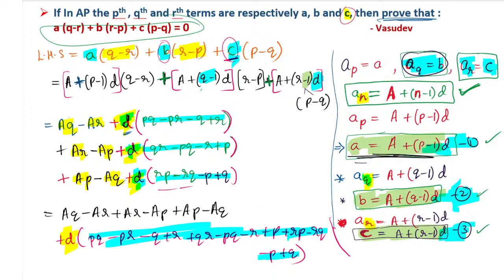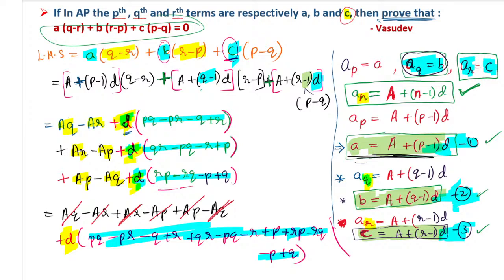Now comes the calculation part, which is nothing but how to do the cancellation. AQ is here as positive, and here we have negative AQ, so this AQ gets cancelled. Similarly, we have negative AR, and here you have positive AR, that can be cancelled. Here you have negative AP and positive AP, that can be cancelled. So every term with A gets cancelled.